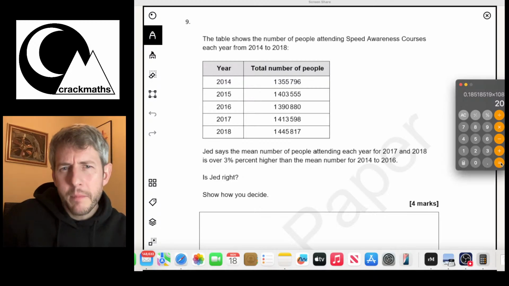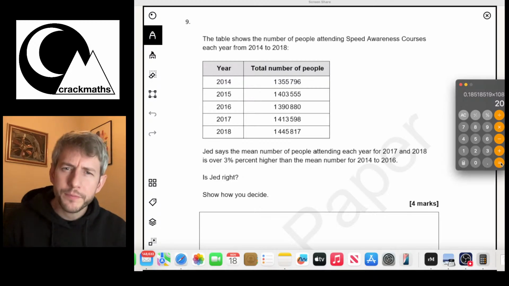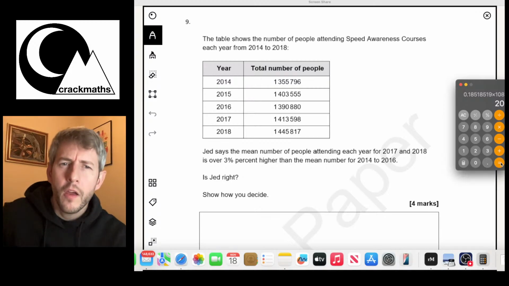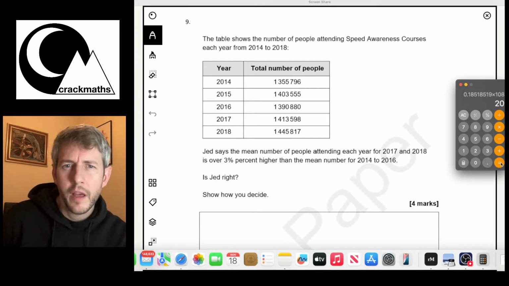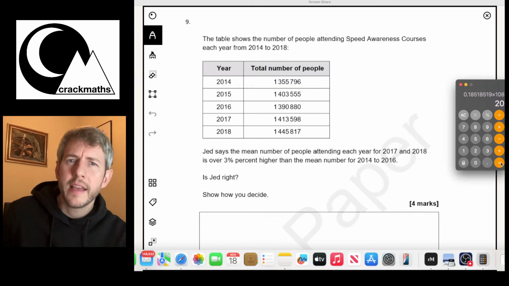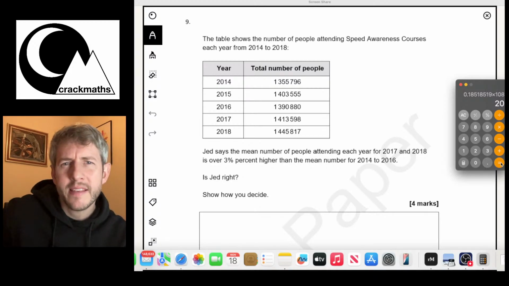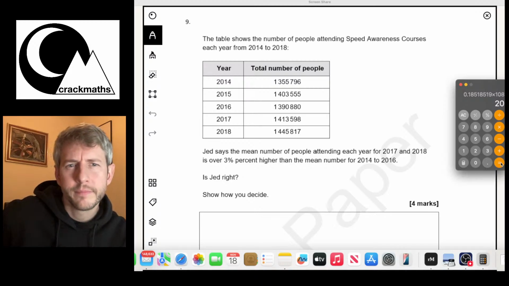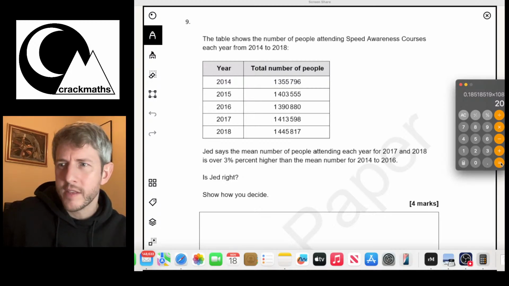Interesting as to why they've said the mean, because the mean doesn't seem to be part of this question. Unless what they've told us is that the total number of people is the mean number of people. Because they've just given us the yearly totals, haven't they? So let's just double check this question.